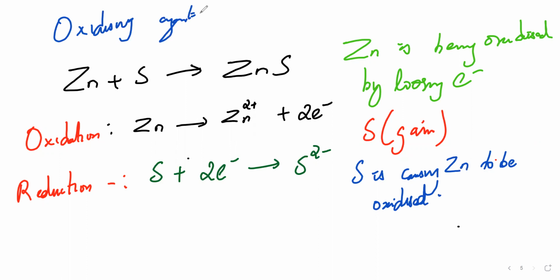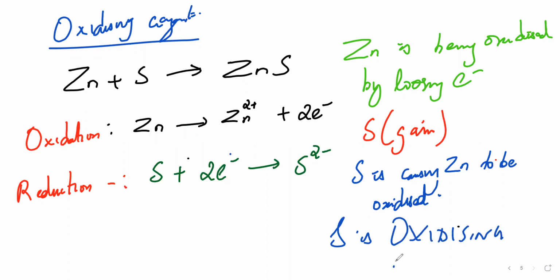Oxidizing agent. So what is oxidizing agent now? Can everyone tell me? Please forgive me for the handwriting here. Yeah. So which is the oxidizing agent? Sulfur is causing zinc to get oxidized. Sulfur. Very good. Excellent. So sulfur is the oxidizing agent in this.